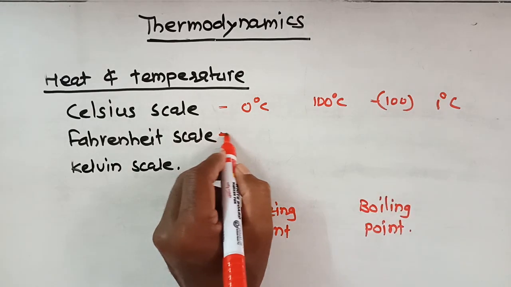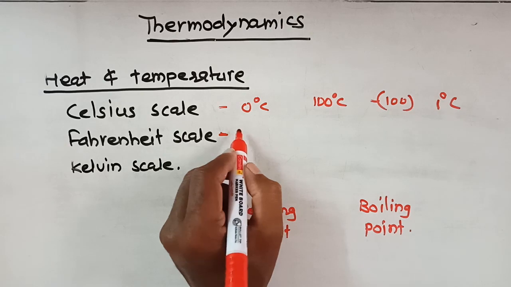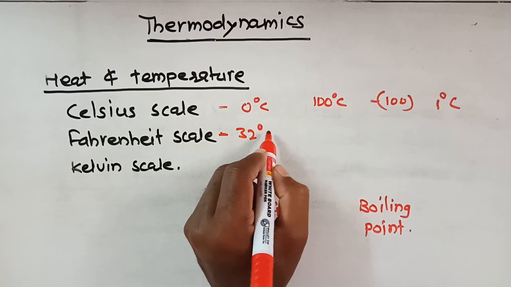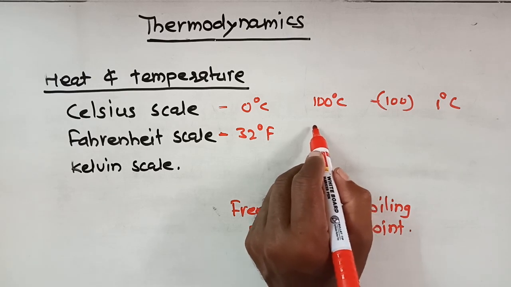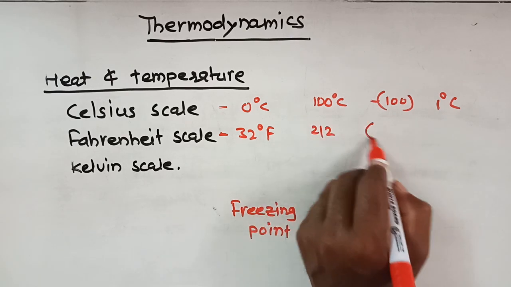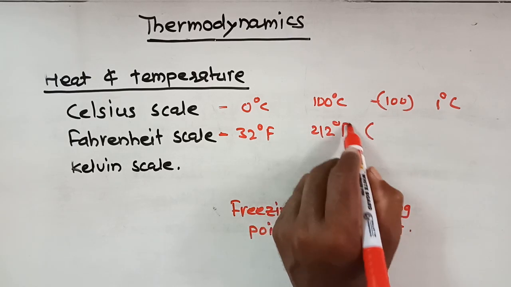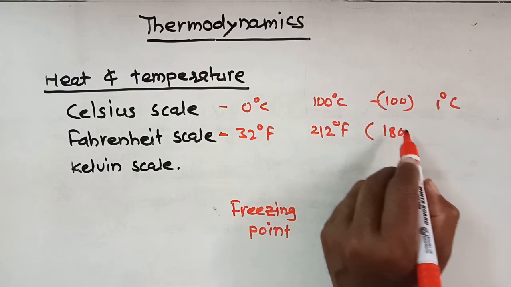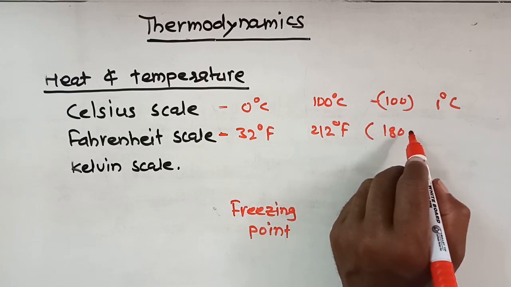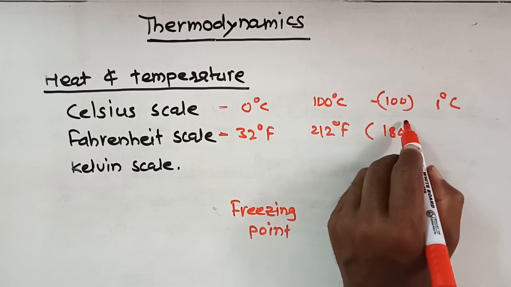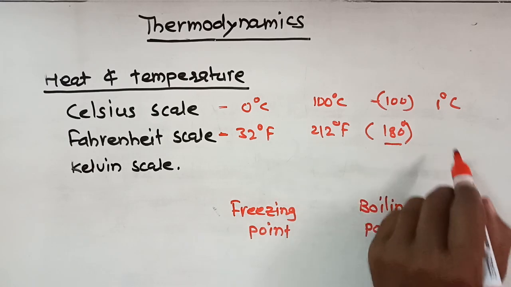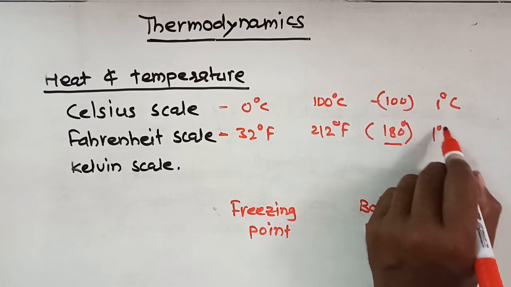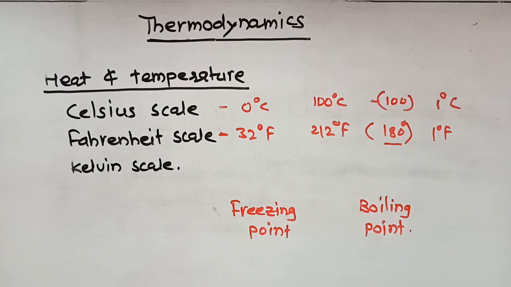In the Fahrenheit scale, the freezing point is considered at 32 degrees Fahrenheit and the boiling point is at 212 degrees Fahrenheit. The difference between these two is 180 degrees Fahrenheit, and this scale is divided into 180 equal parts and one part is 1 degree Fahrenheit.